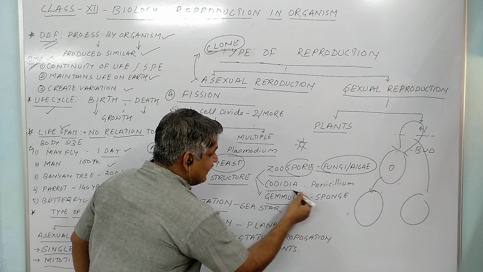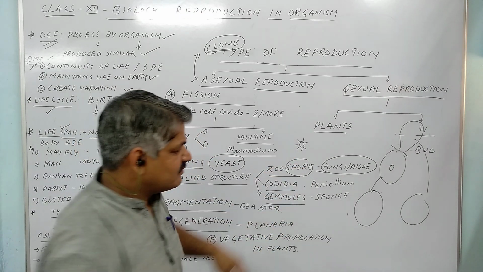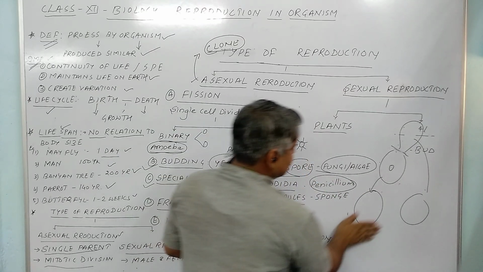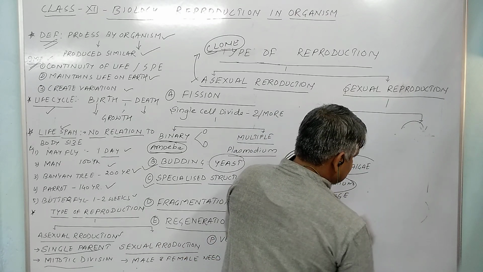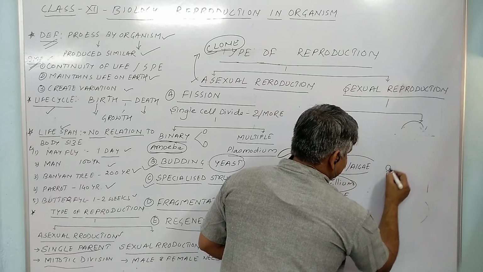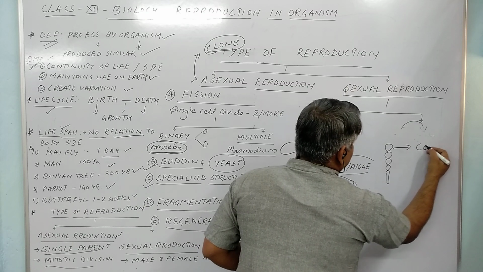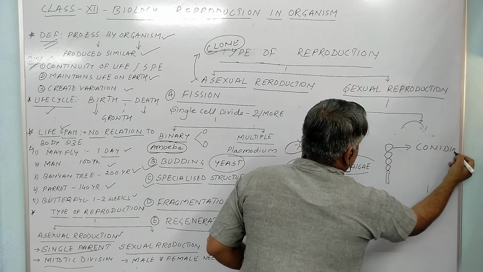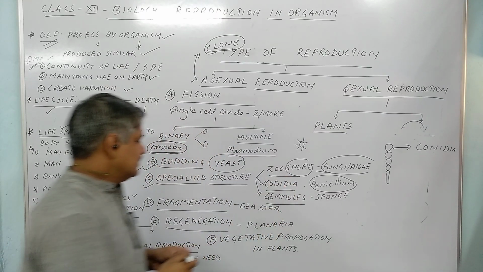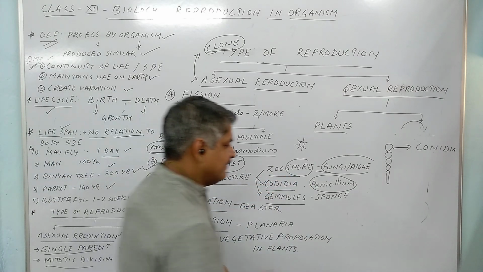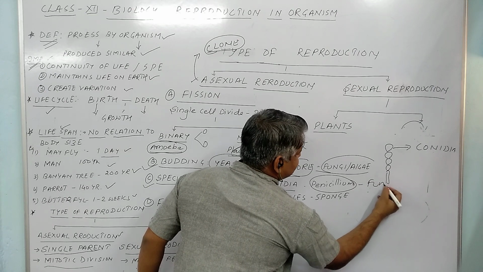Now, conidia. In the case of penicillium, which is also a fungus, you can see such structures are formed. These are known as conidia. These are specialized structures, and you can find them in penicillium, which is a type of fungi.